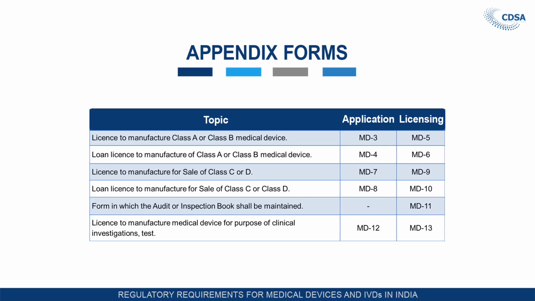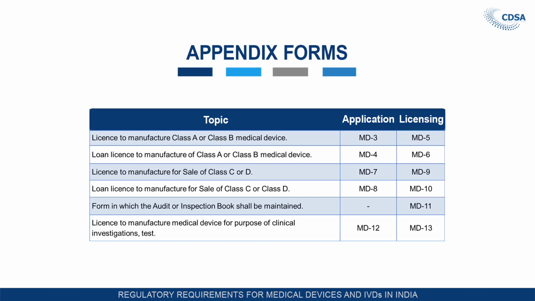Loan license for A and B: MD4 is the application, MD6 is the license. For C and D, application is MD7, license is MD9. Loan license for manufacture of class C and class D devices: application is MD8, license is MD10.